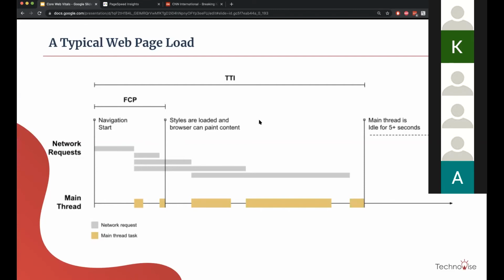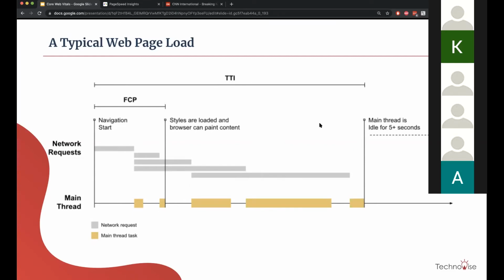Now, in between this time, if the user starts to interact with the page and it takes time, how much time it takes is what the FID score counts. So this whole time, from the First Contentful Paint till the end of the main thread being idle for 5 seconds, is the TTI, Time to Interactive.